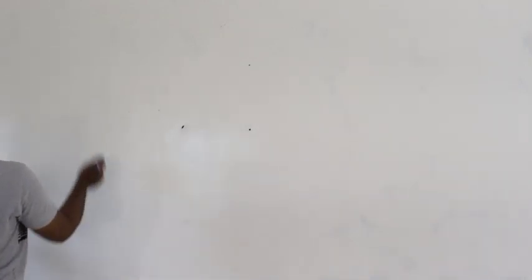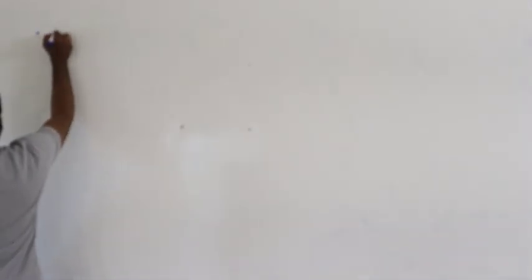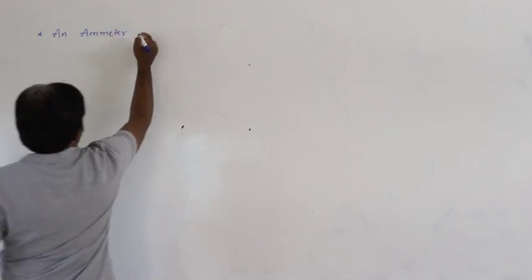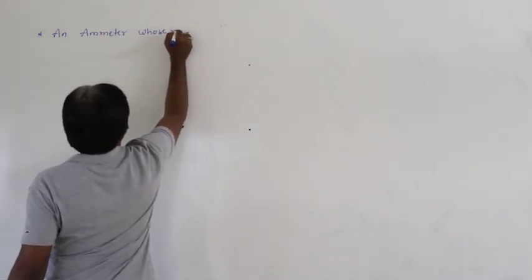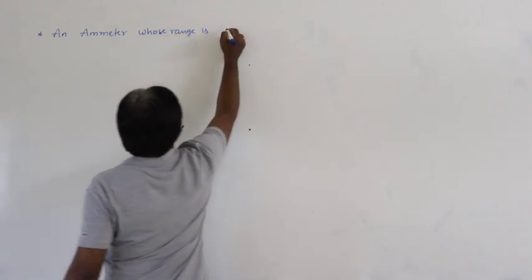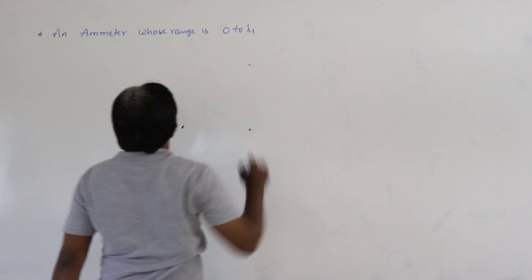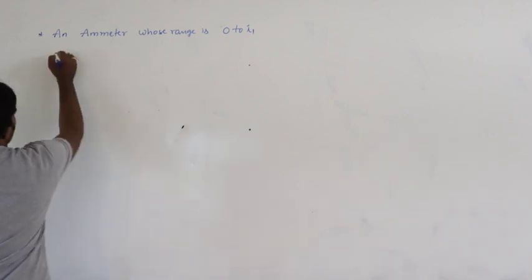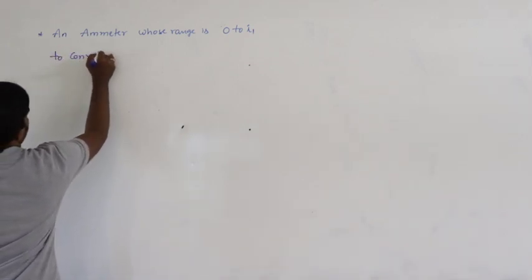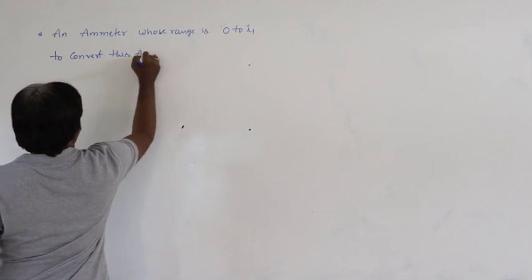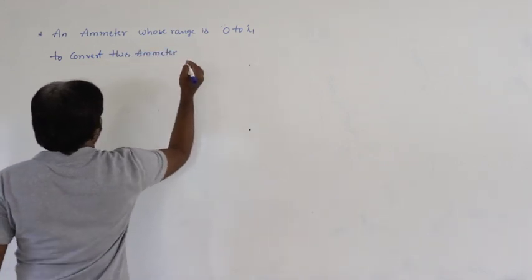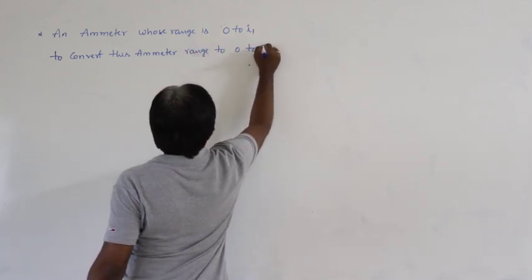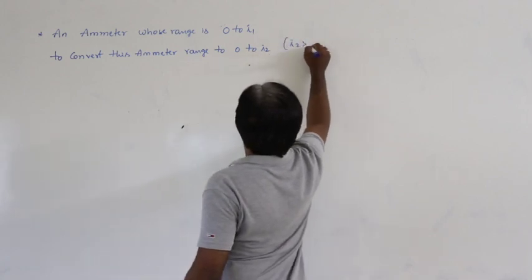Next, let us say an ammeter whose range is 0 to I1. To convert this ammeter range to 0 to I2, here I2 must be greater than I1.